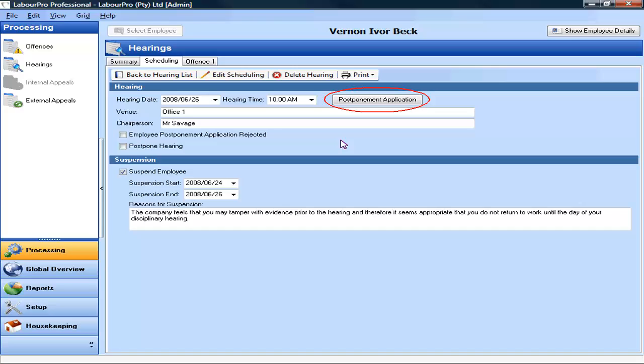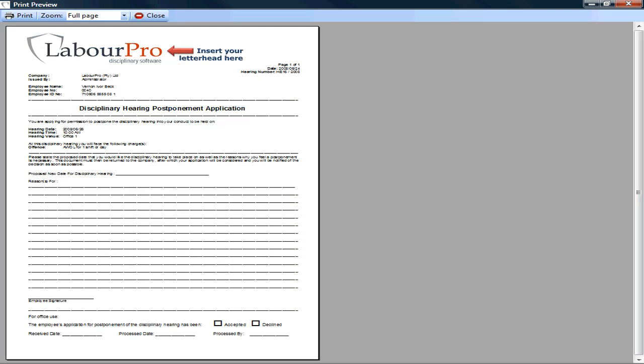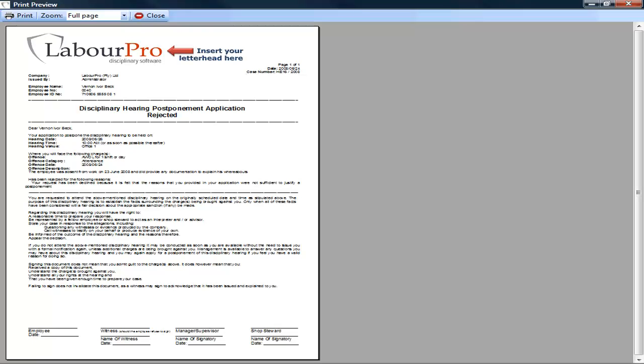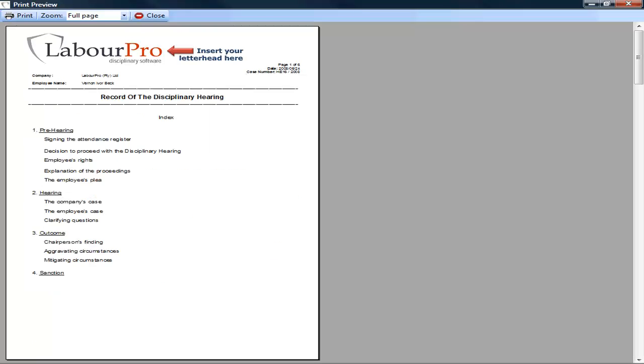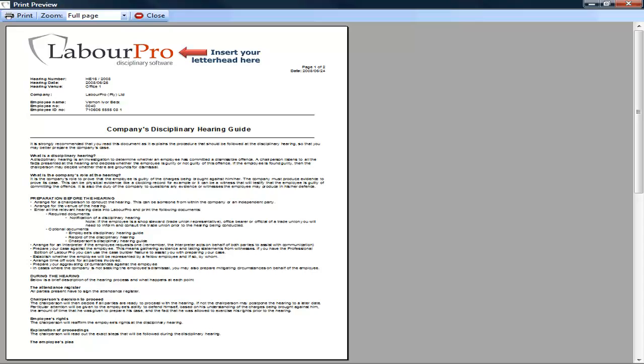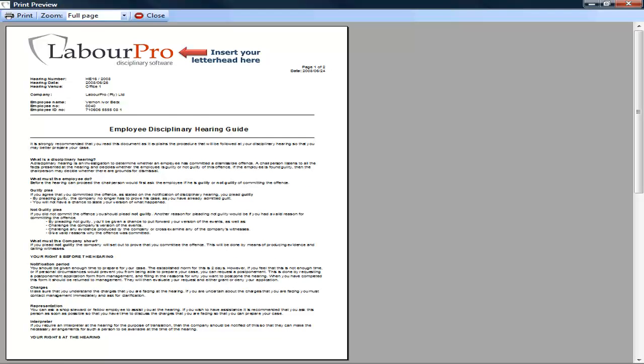And if the employee wishes to have the hearing postponed, this entire process can also be managed by LabourPro, from the initial generation of the postponement application form to the processing of the decision to grant the employee's request or reject it. Other useful system documentation includes the record of the hearing and various guides that will assist the chairperson, company representative, and employee at the hearing.